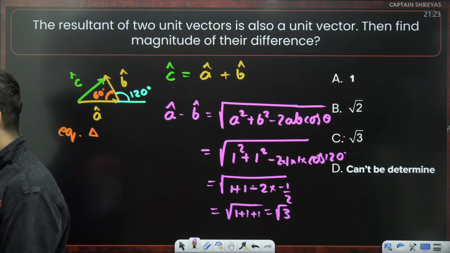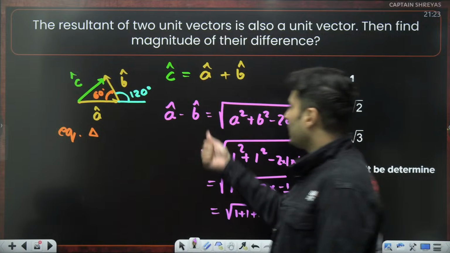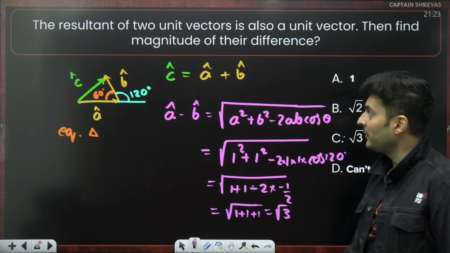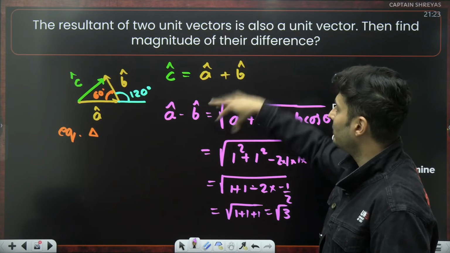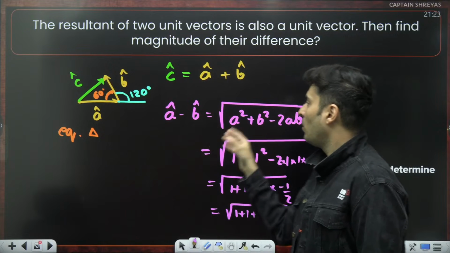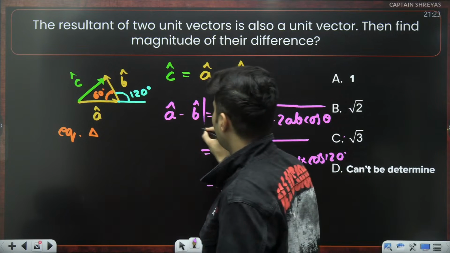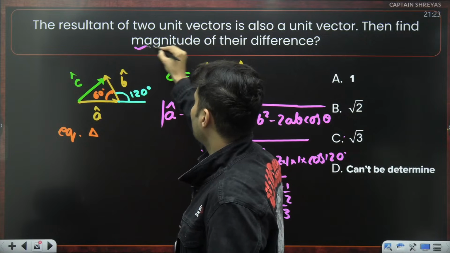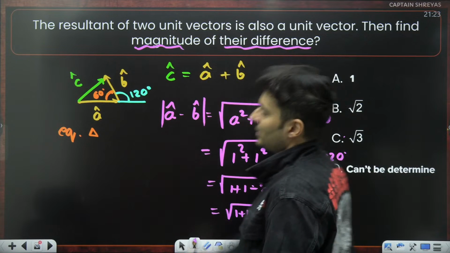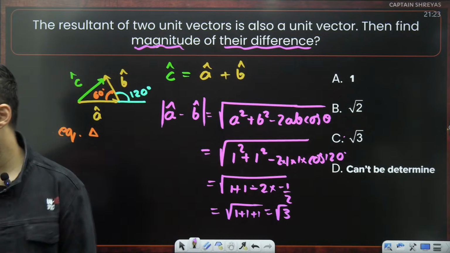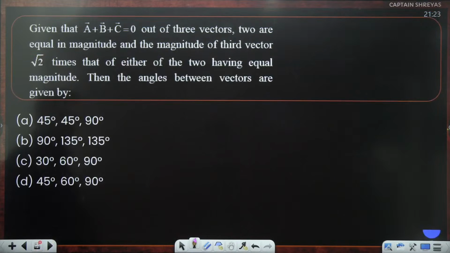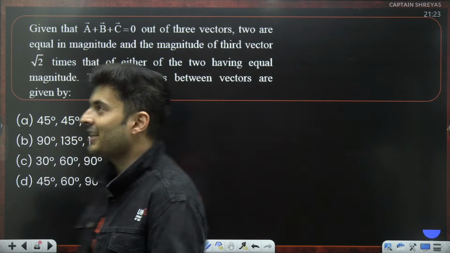What an amazing question. You had to use the vector subtraction formula. They had asked you the magnitude of the difference of these two vectors. This is the magnitude of their difference, and that is exactly what we have found. Perfect. Cool. Moving to the next one coming up on your screen.